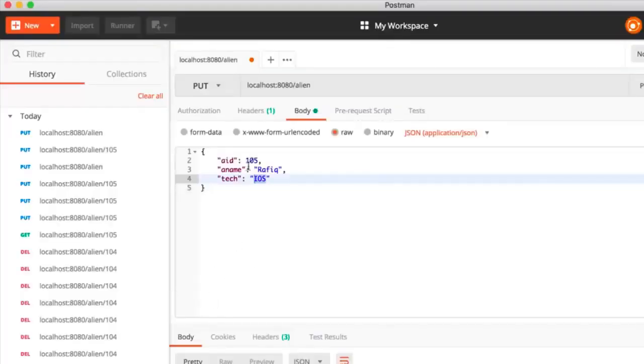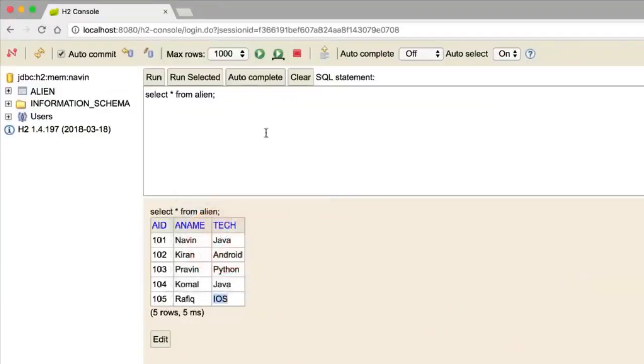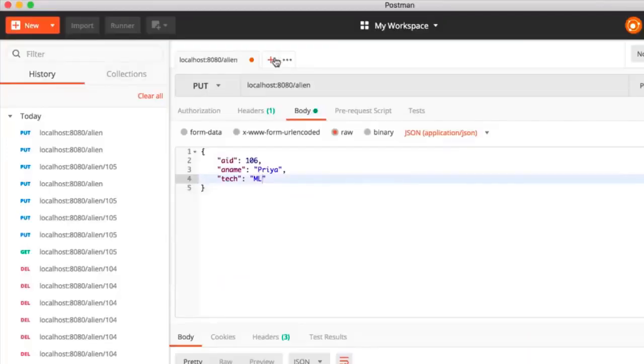And what if you don't have a resource? Let's say I go for a put here, and then we'll create new data. Let's say again Priya, because we don't have Priya in the database now. So I will say ML and click on send. You can see it works. We got the response, and if I go back to the database just to verify, Priya is there, right? So it is save or update, and that's how you use put. So that's it.